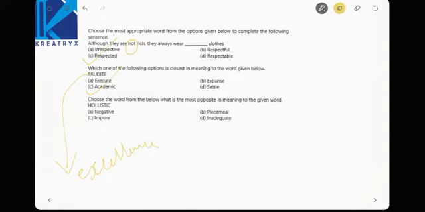Choose the word below that is the most opposite. Holistic means systematic. So exactly opposite to holistic, unsystematic, is the correct one. Which is unsystematic here? Piecemeal is unsystematic. Piecemeal is nothing but unsystematic, right? This is the one which is unsystematic.